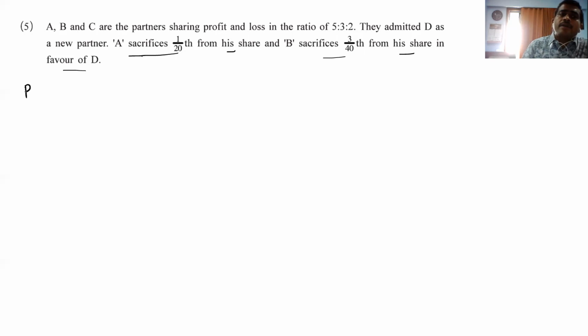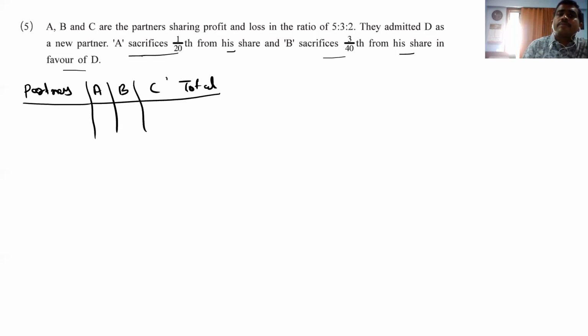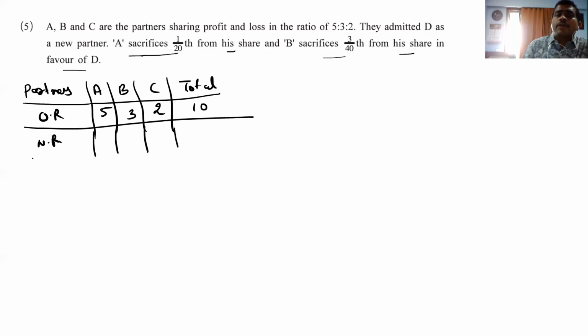Here come the partners, the names A, B, C, and finally the total. Old ratio 5:3:2, it comes to 10. New ratio we have to calculate.